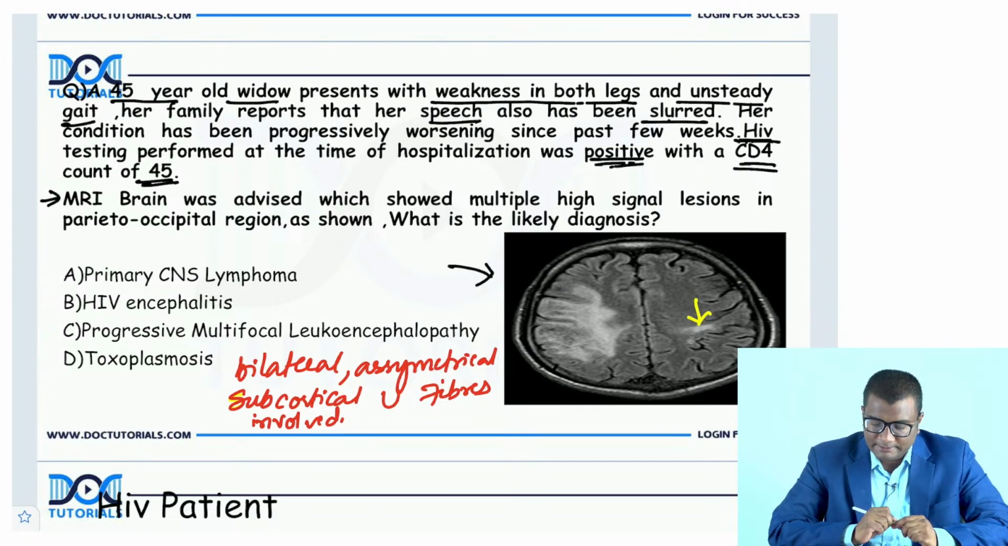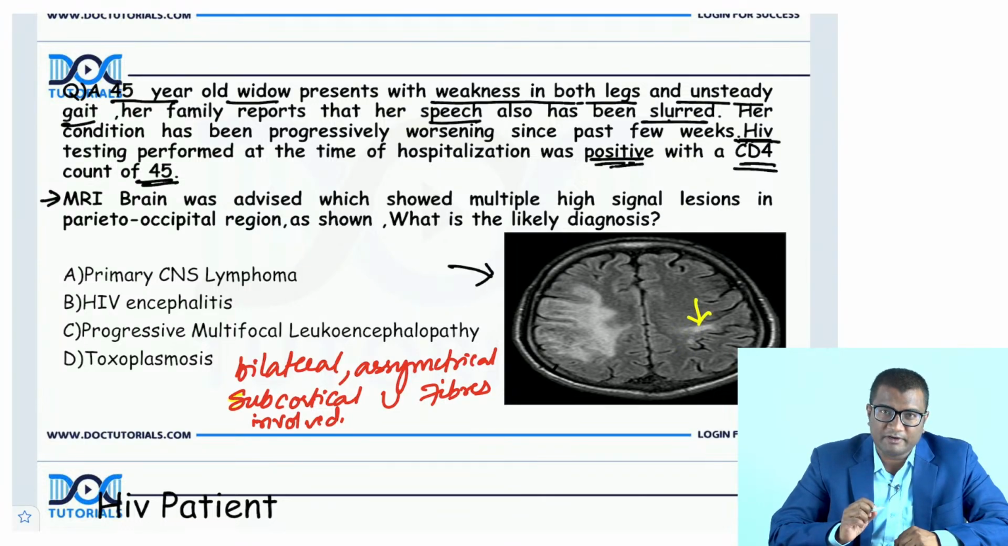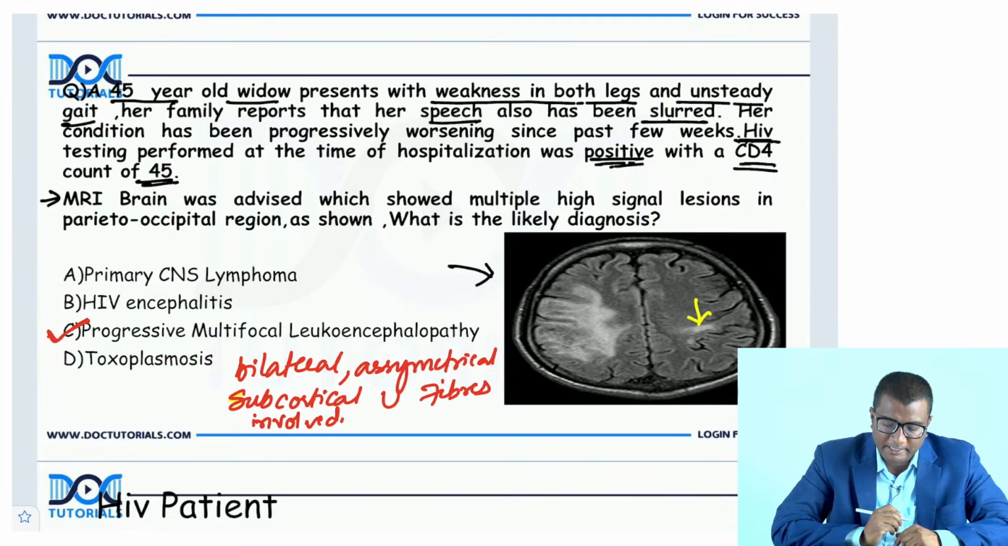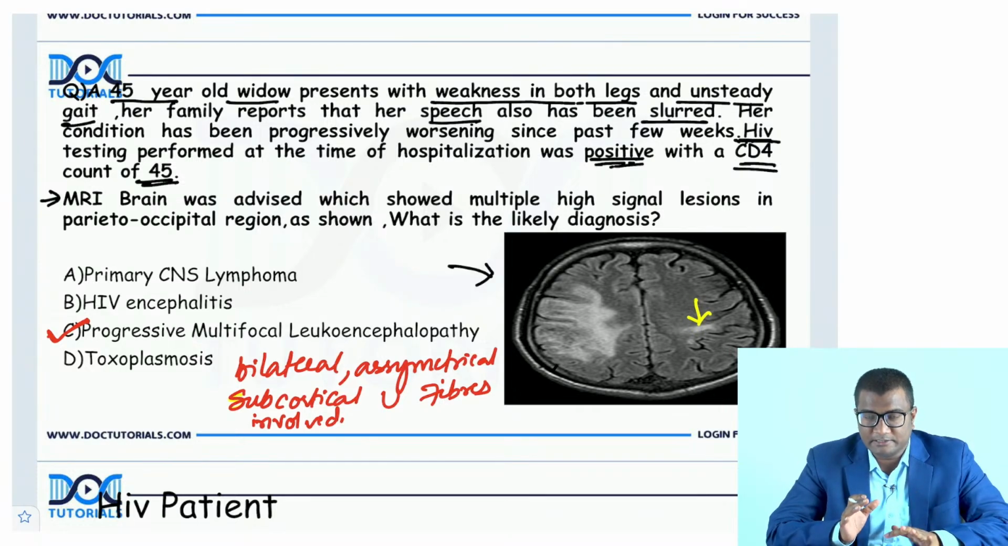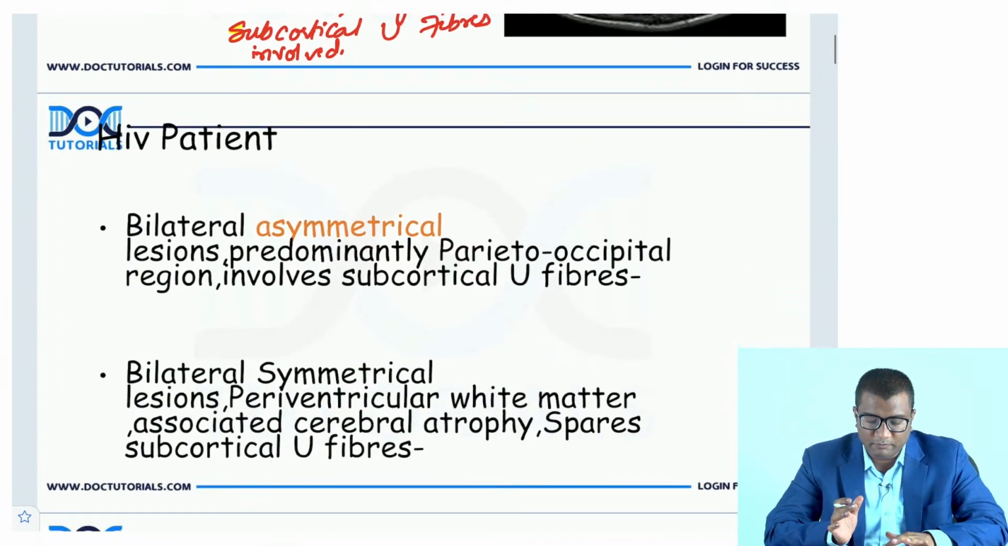And when you see an MR which is more patchy, bilateral, asymmetrical, with involvement of subcortical U fibers in a HIV patient showing weakness with a poor CD4 count, which is just 45 in this patient here, this is suggestive of a progressive multifocal leukoencephalopathy, right? Manas was right. So this was the progressive multifocal leukoencephalopathy. Let us try to understand. Please remember, these are important scenarios with HIV that I want you to understand.